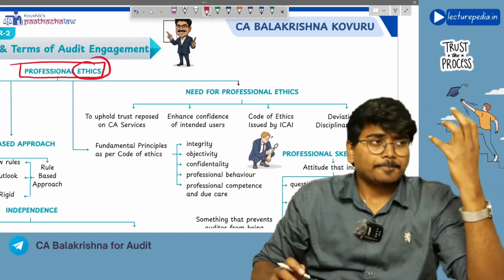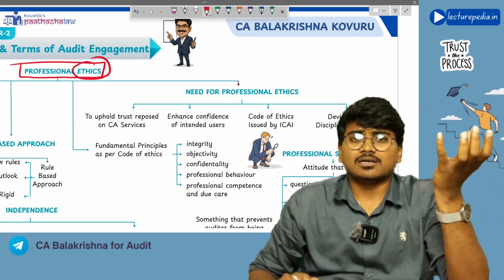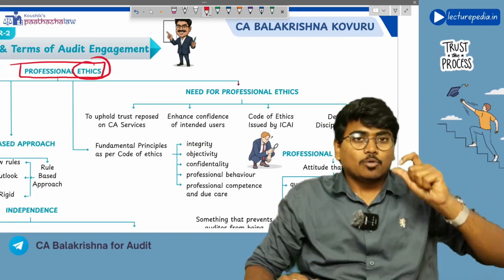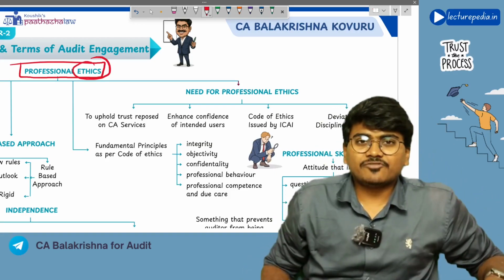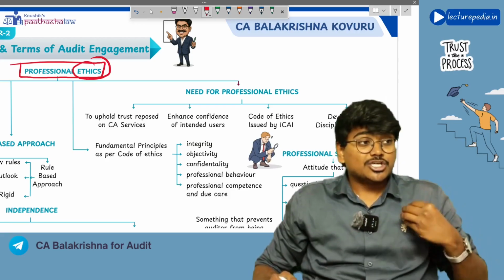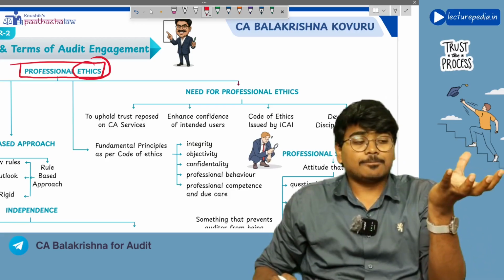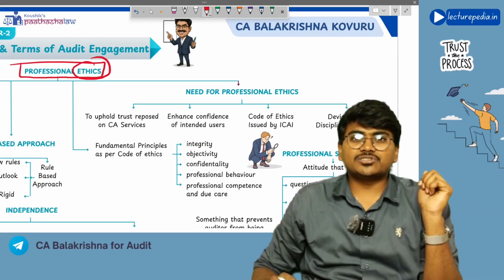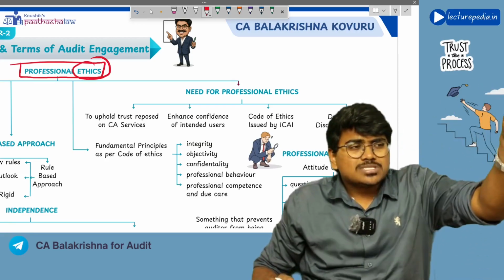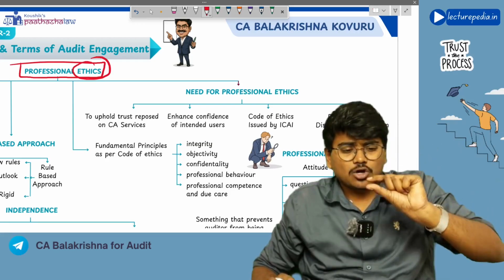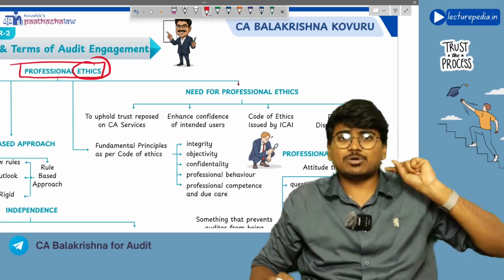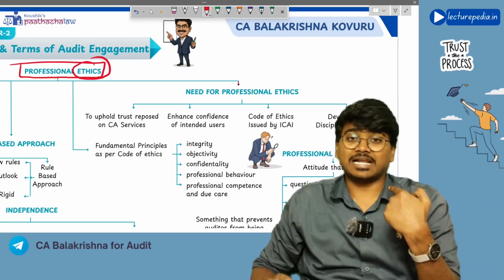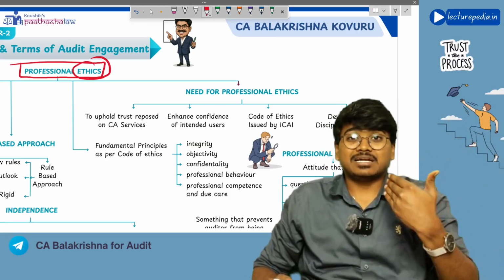First of all, the services that the chartered accountant provides. First of all, audit. What is meant by audit we have discussed in the first chapter. Audit means you are upholding the confidence of users on the financial statements. Now, if users have to get confidence on the financial statements through your audit, first of all they should have confidence in you. First of all, users should trust you.